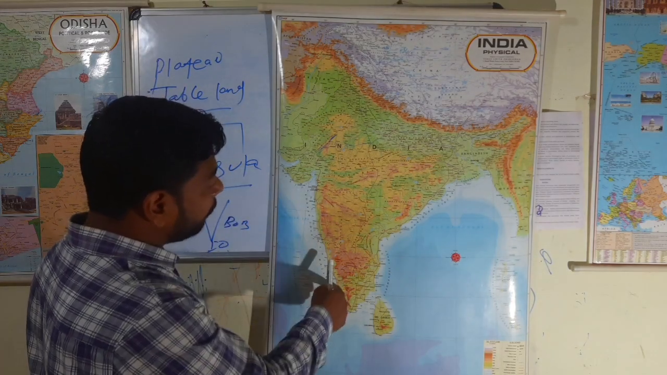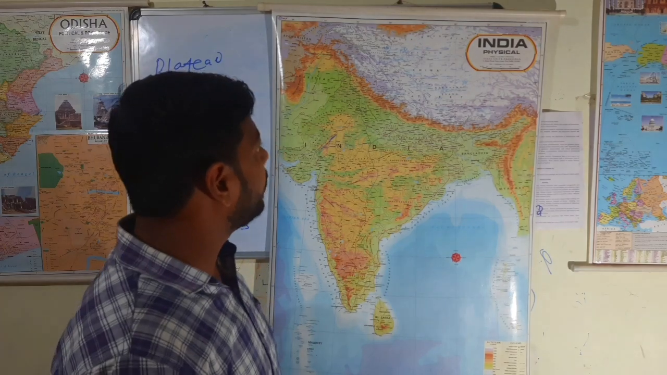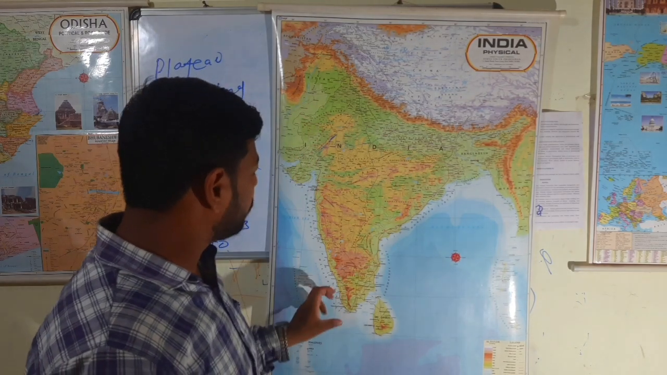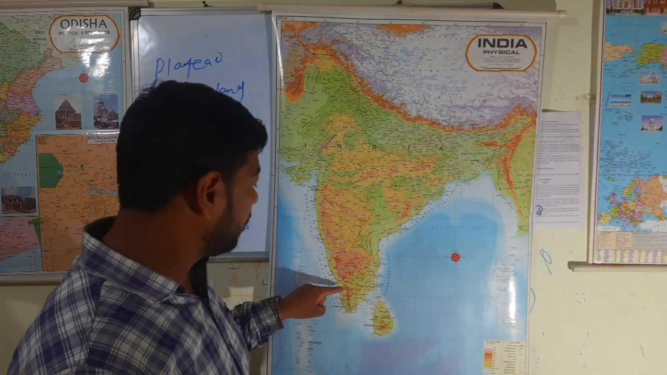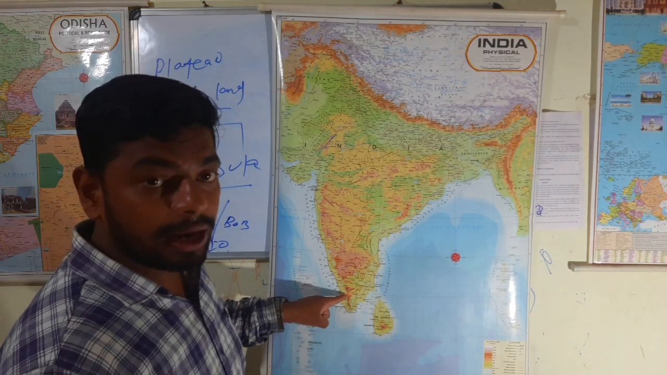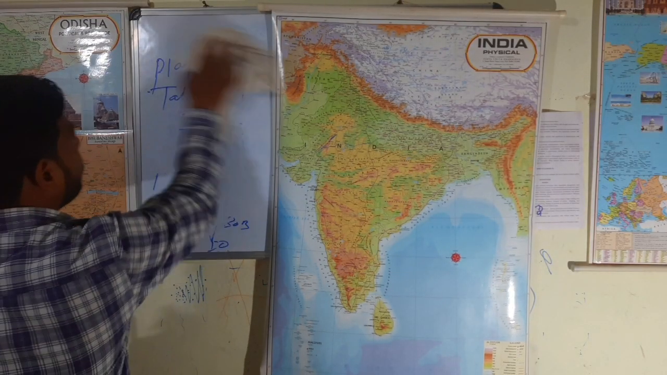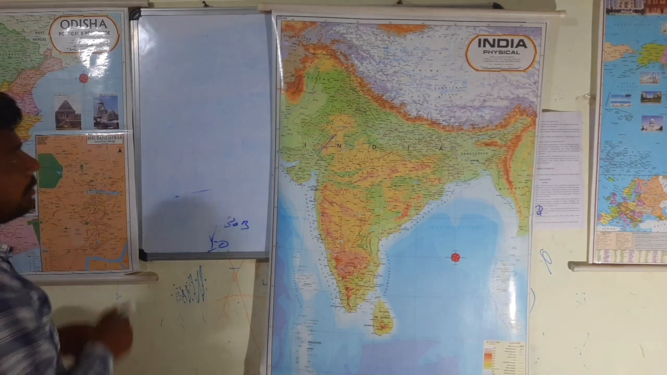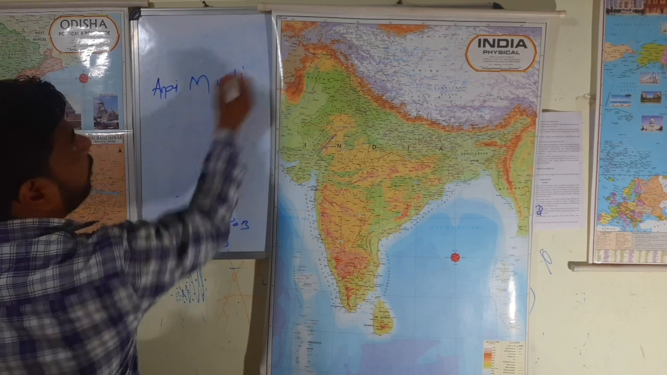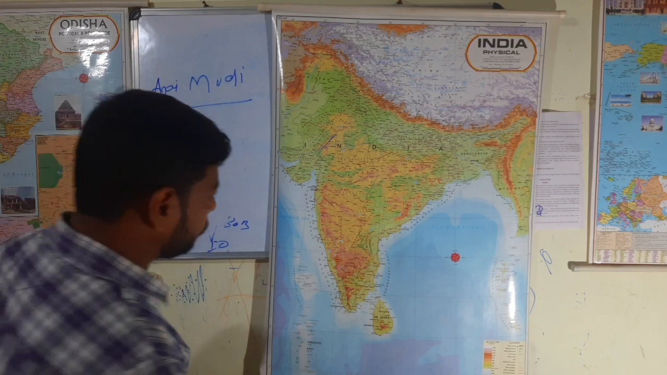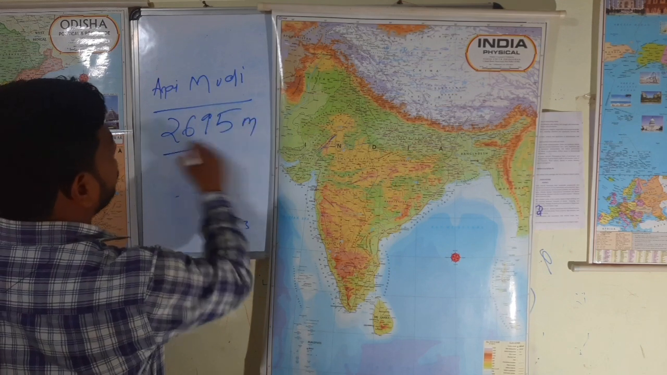And Western Ghat, the height of the Western Ghat is around 2 kilometers, right? The highest peak of Western Ghat is located in Kerala, named Annaimudi. Okay, the highest peak of Western Ghat is Annaimudi, and the height is 2695 meters. Okay,